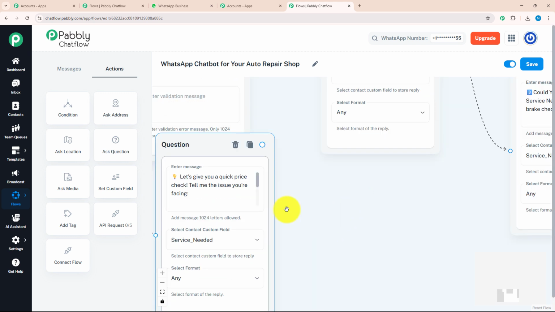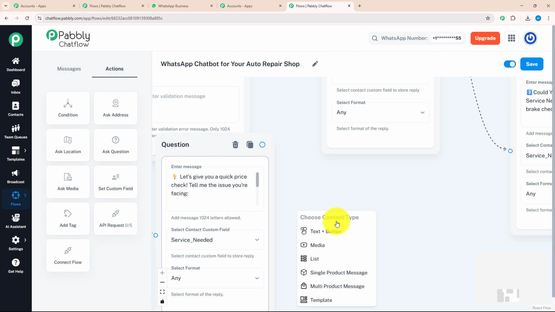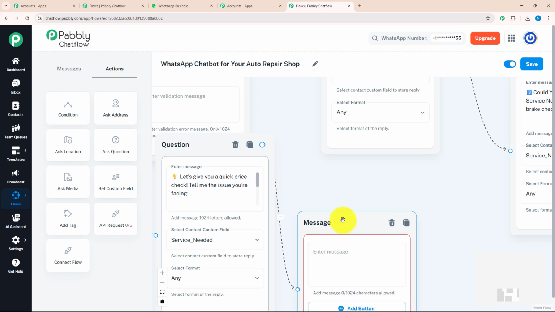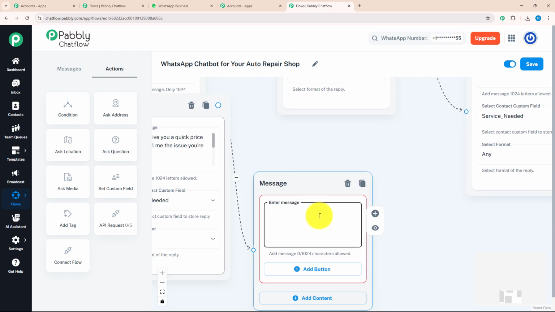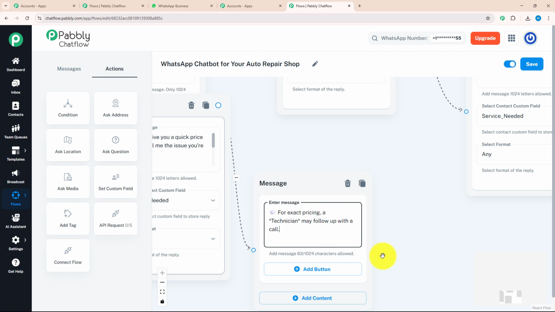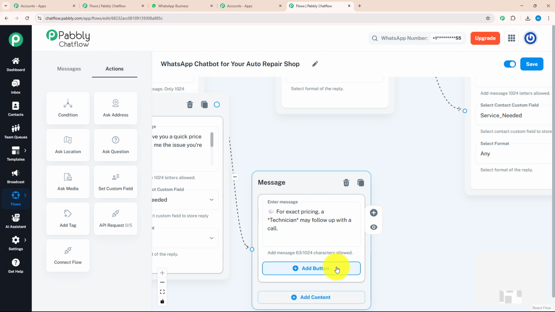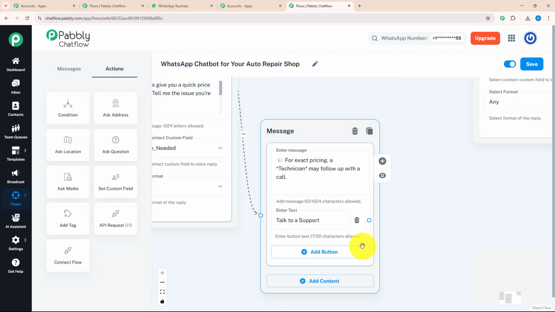As soon as my customer describes their service, I will send them a message that our customer support will contact them with the exact pricing detail. For that, I will drag and drop this option, select the text button and enter my message. For exact pricing, a technician may follow up with a call. With that, I will give an action button which says talk to a support.